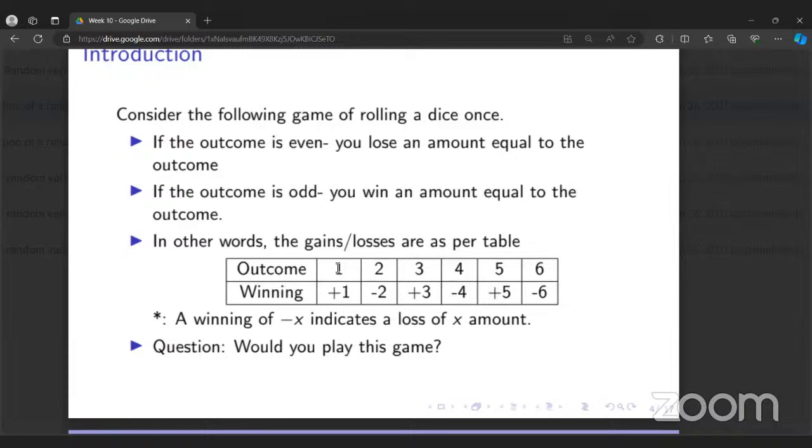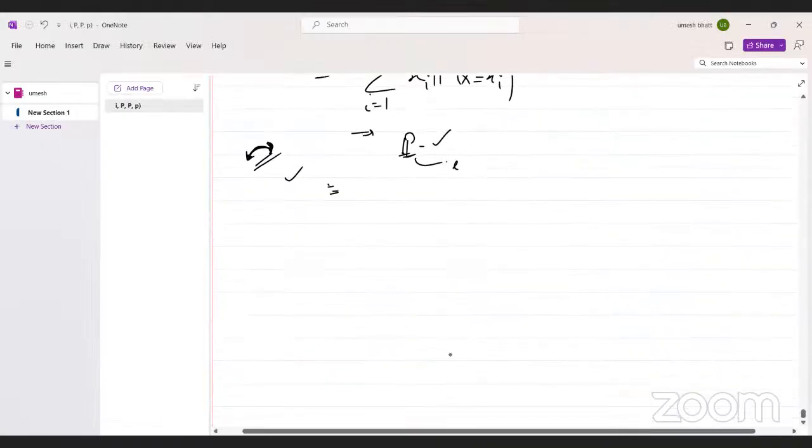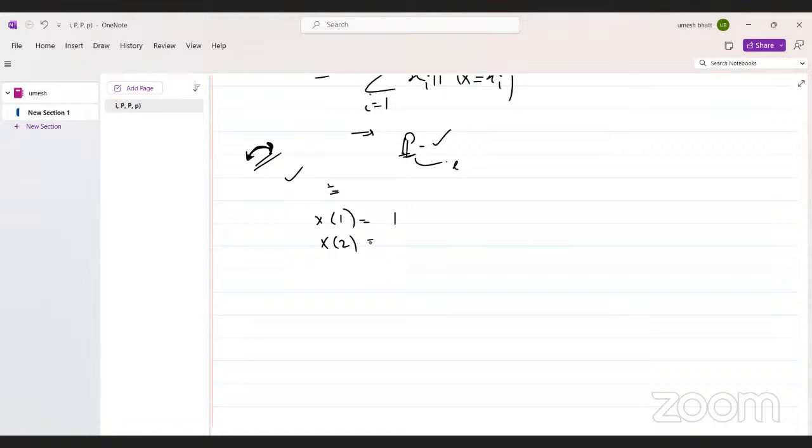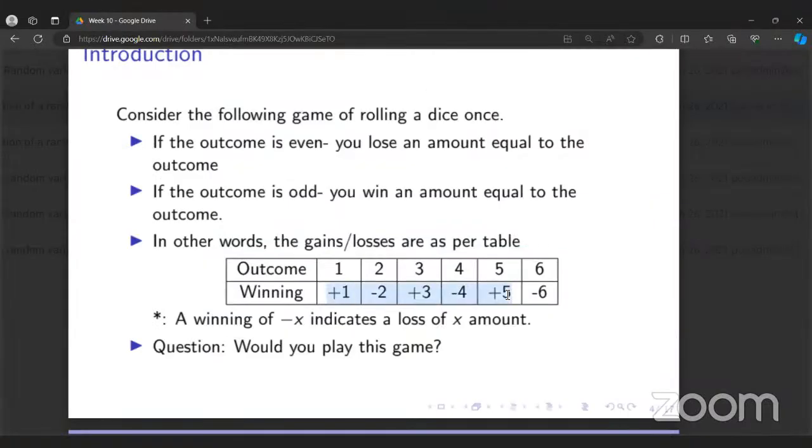If in the die 1 comes, then you get +1. If 2 comes, you get -2. If 3, plus 3. These are the payoffs for that game. So this is representing a random variable: X of 1 is 1, X of 2 is -2, X of 3 is -3, like this. So this is the payoff for that game.